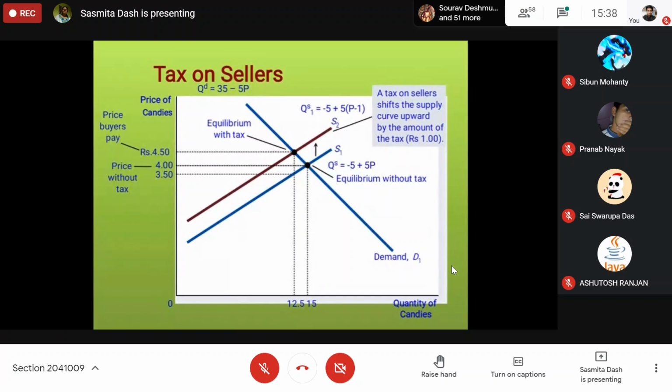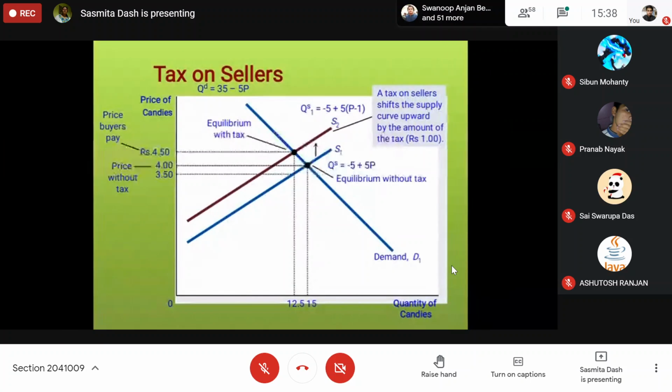You see, this is the situation when the original quantity supply equation is minus 5 plus 5p. The quantity demand equation is 35 minus 5p. The original equilibrium price is 4 rupees. The original quantity is 15. Now, after the tax of 1 rupee, the equation for the new supply curve will be